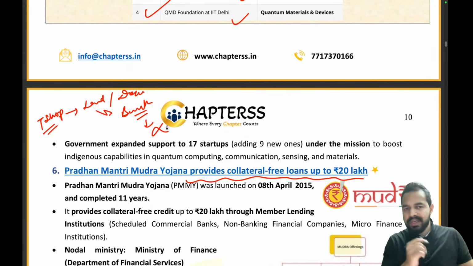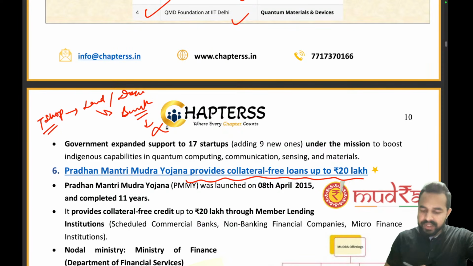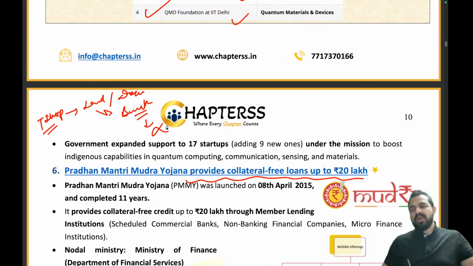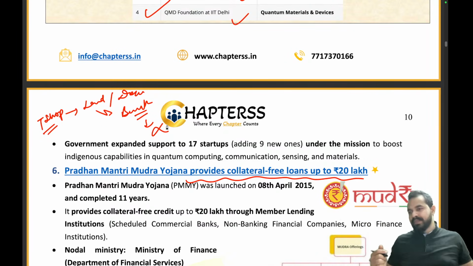The bank will not give a loan to the person because he is not having any collateral. He is not having any land to put forward as a collateral, right? He is not having any kind of asset. So government sees this, that okay, there is a person who wants to launch a business, but there is no such kind of help for those kind of persons. See, there are very big companies who are basically turning into NPAs, right? They are not able to give their loans back, right?